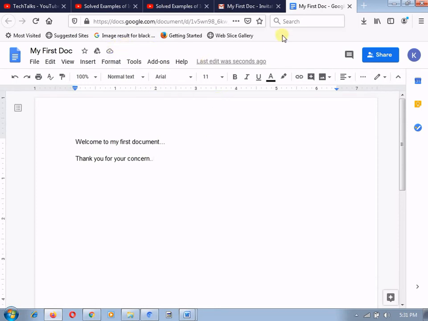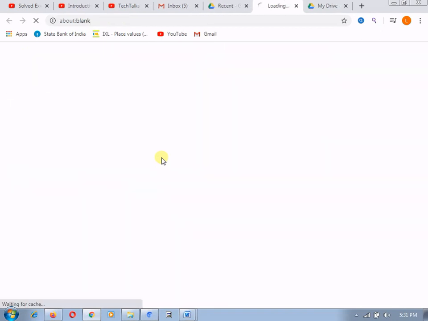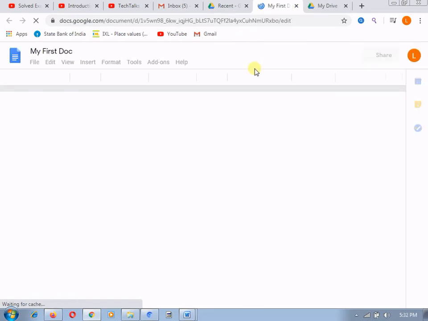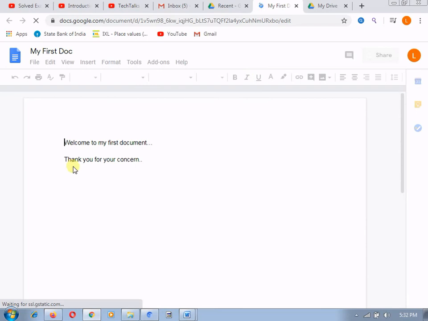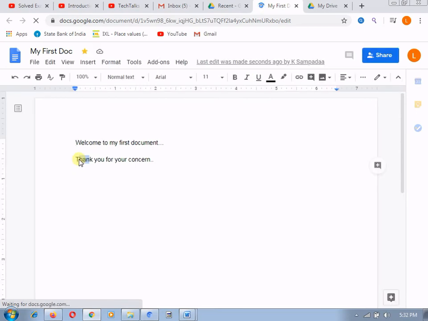And here in this tab we will see whether the changes made by the person with whom you have shared are available or not. I am reopening this document, and here you can see that whatever changes were done by the person are available over here.